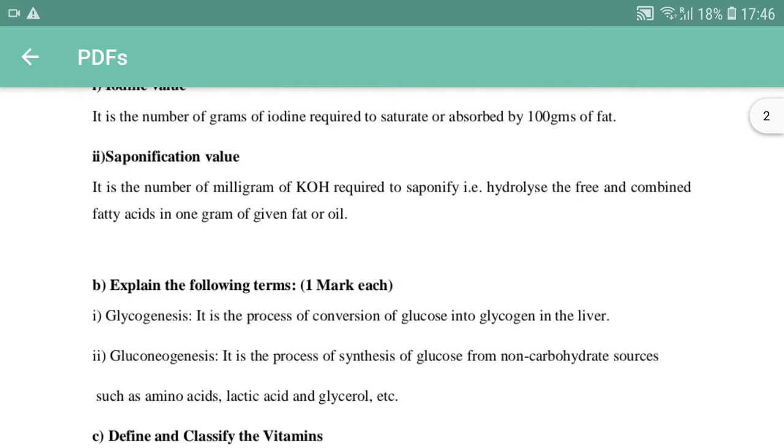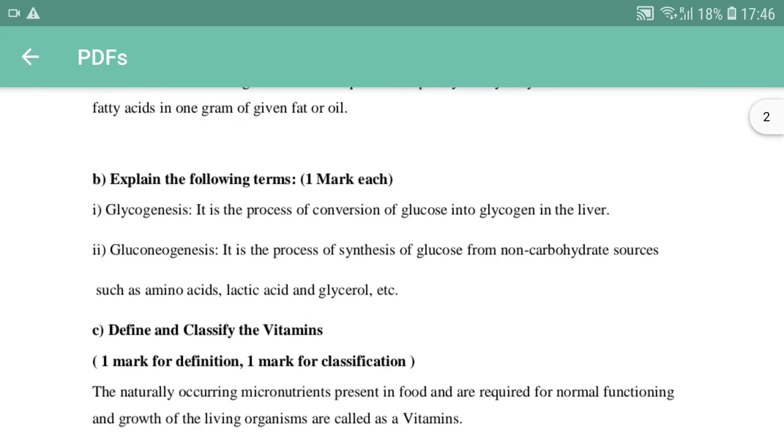Saponification means hydrolyzing the fatty acids. So, the number of milligrams of potassium hydroxide required to hydrolyze the fatty acids, that simply we call saponification. And let us explain the following terms.